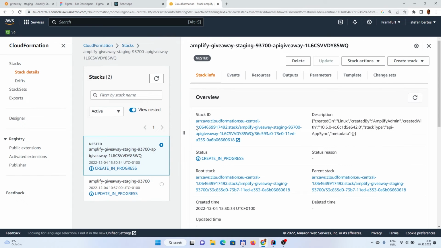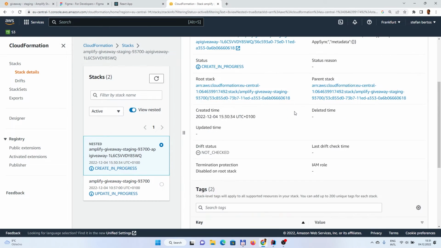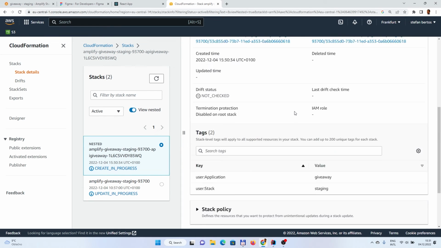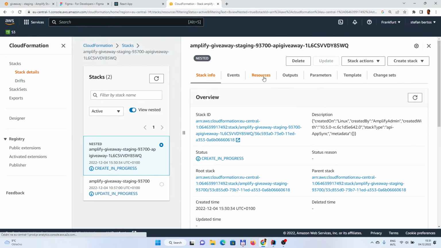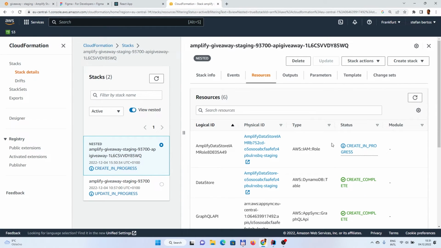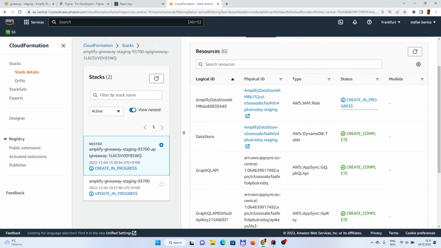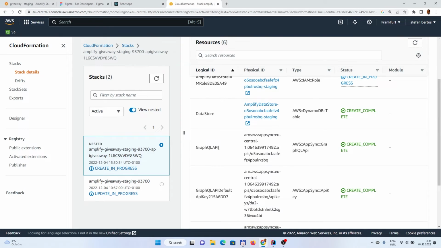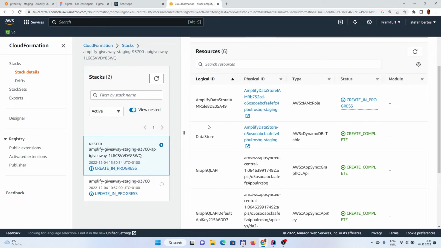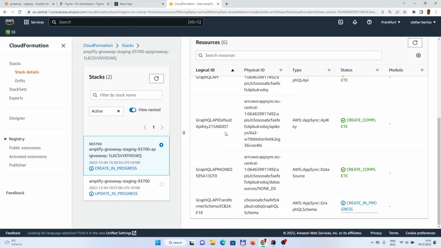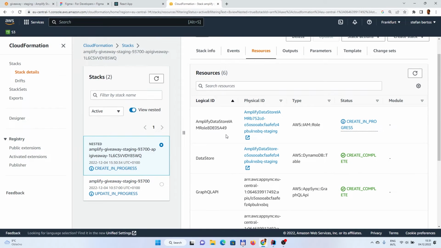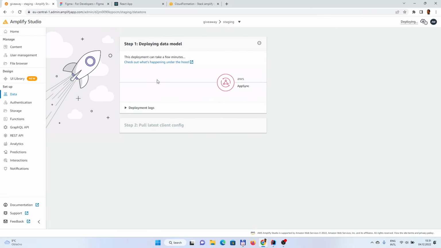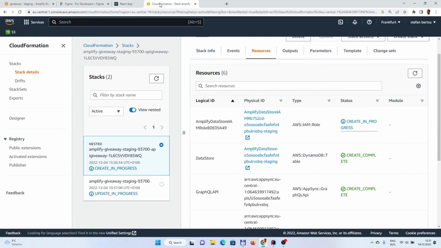We can check what is going on here if we go into the details and basically checking the resources. So most probably something was created like GraphQL, okay, data store, and so on. So that is currently in progress still. Yeah, still this is not done. As it said that